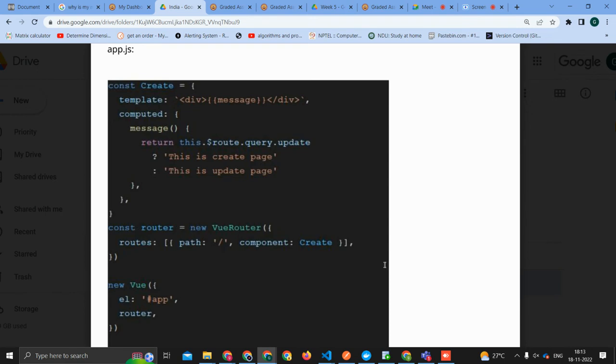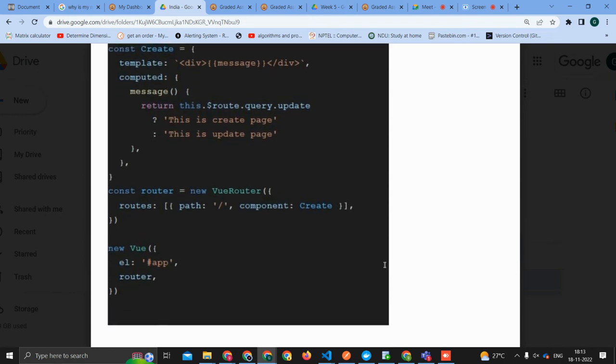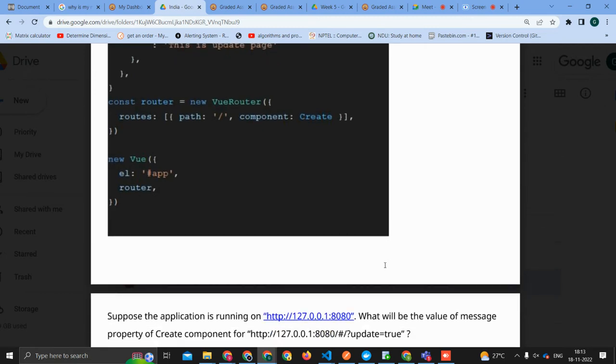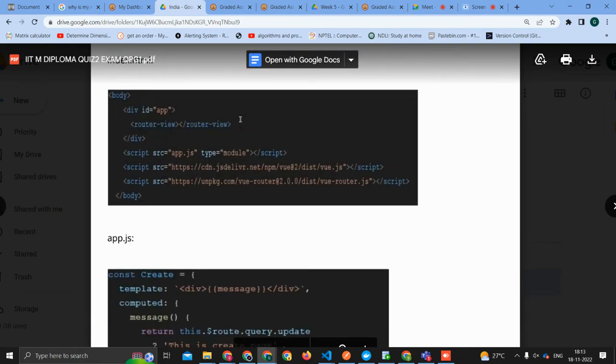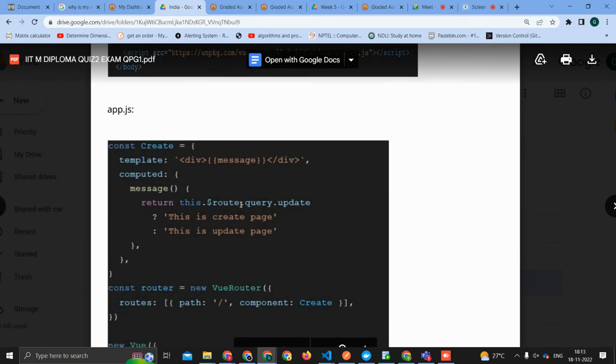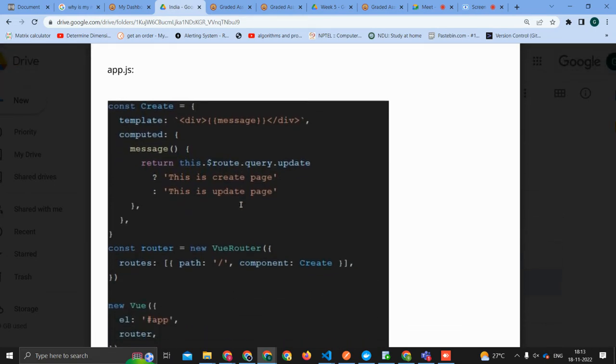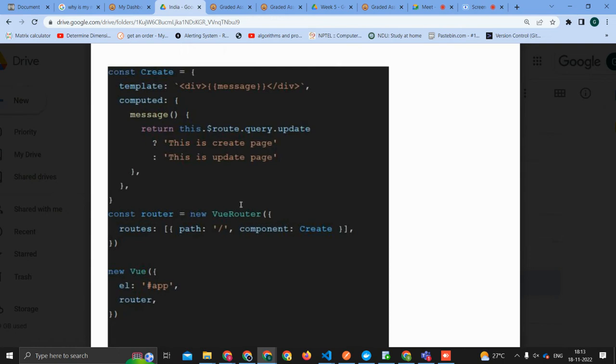Priyanka, take this. I read the question. Let me see the question just once. What was the value of message property of the create component? Query update is equal to true, correct? Let us see what the HTML says. Nothing is there. Then we'll go to the JSON. So what are the routes?